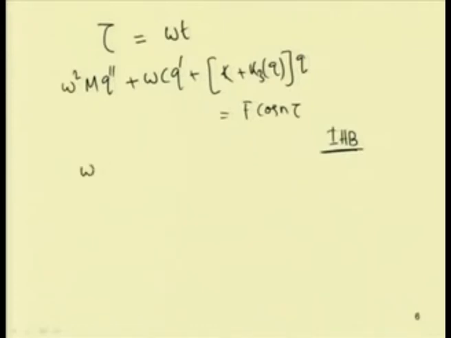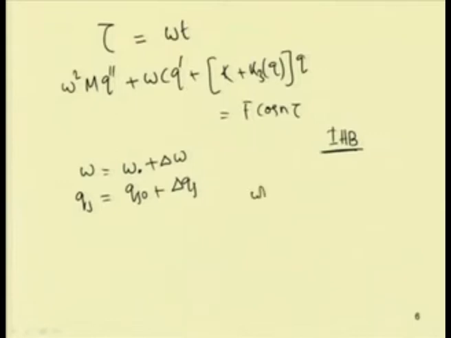Initially I started with omega 0; the neighboring state I can find by incrementing by delta omega. Similarly, for q j 0, the next stage q j will be equal to q j 0 plus delta q j.